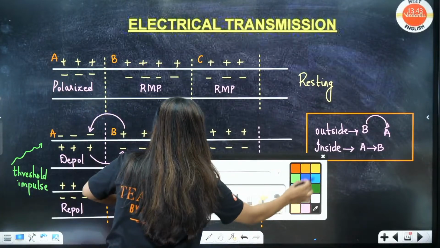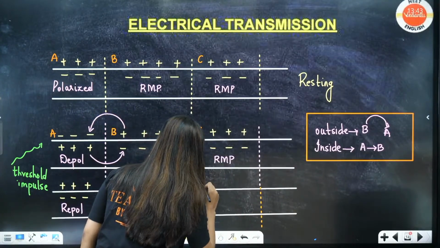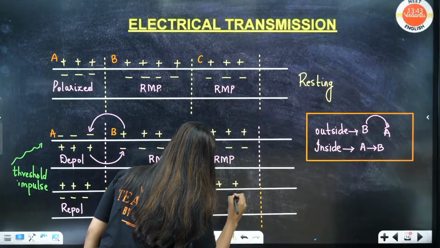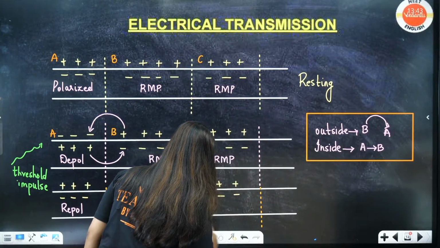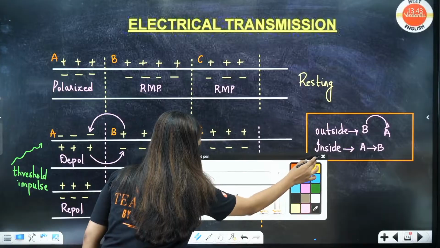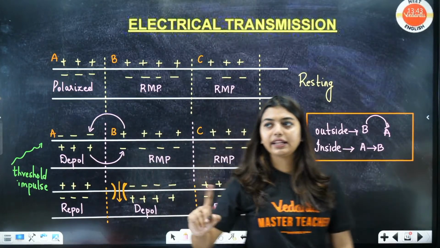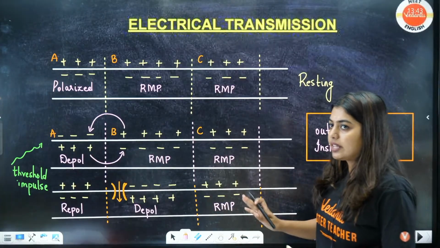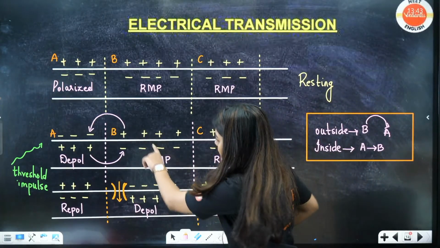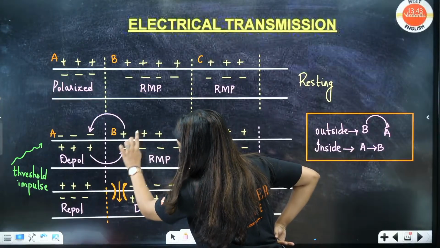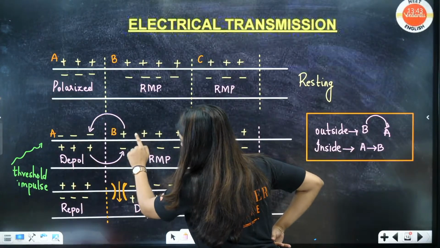This portion of the neuron will still be in RMP only. No changes here, no changes here. They will still continue to be in RMP, that is polarized state. Is this clear? Any doubts here? Very simple, from outside to inside. See, this positive went here, so here it became positive. This positive will go here, again positive. Same thing.